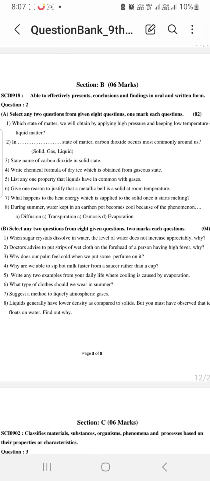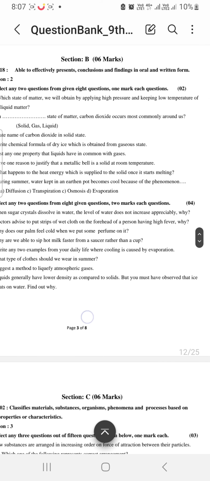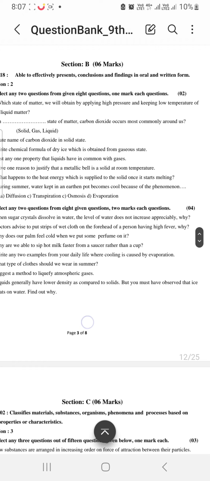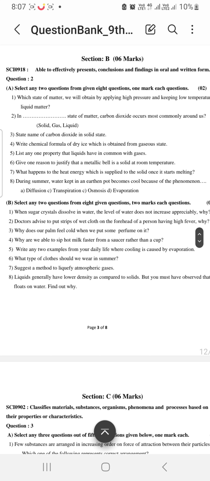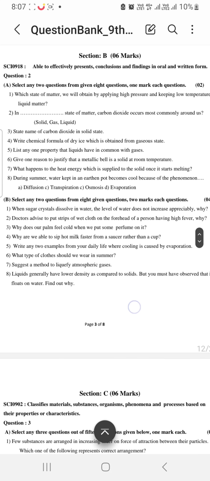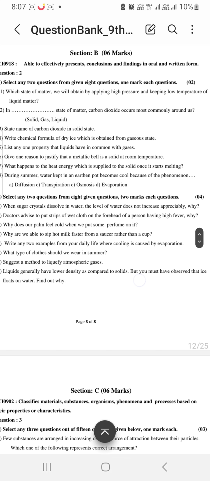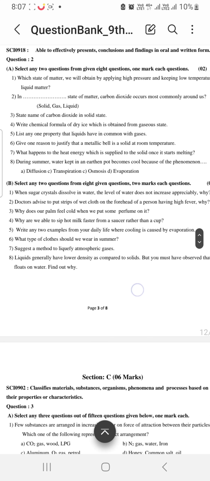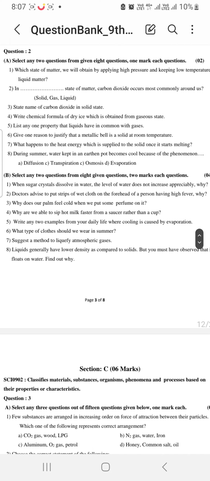In section B, in first question, which state of matter will we obtain by applying high pressure and keeping low temperature of liquid metal? So answer is solid. Second, in which state of matter does carbon dioxide occur most commonly around us? As a gas. State the name of carbon dioxide in solid state, it is dry ice. Now write the chemical formula of dry ice which is obtained from gaseous state. So it will be CO2.